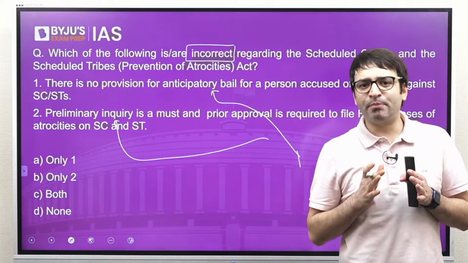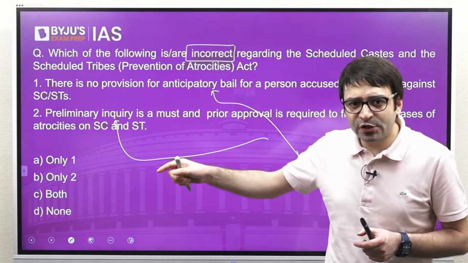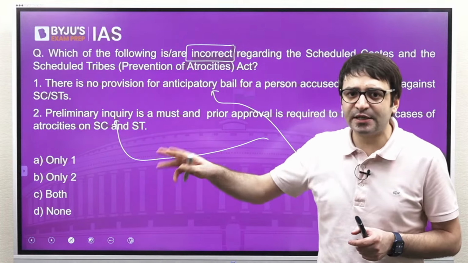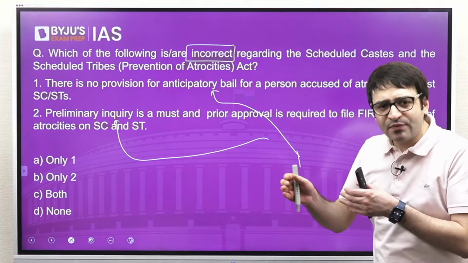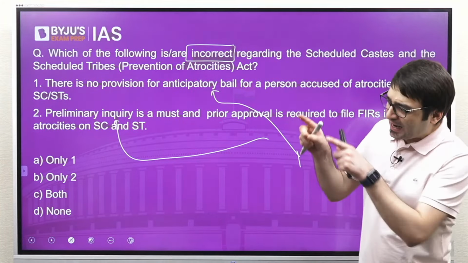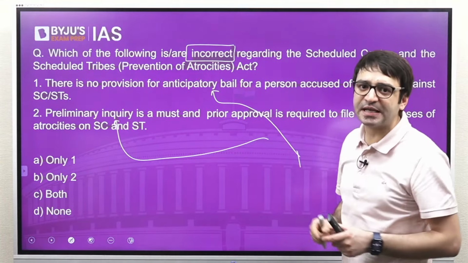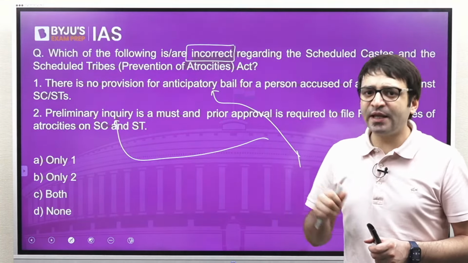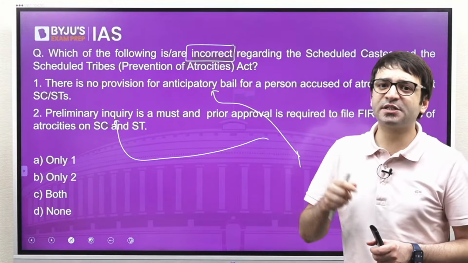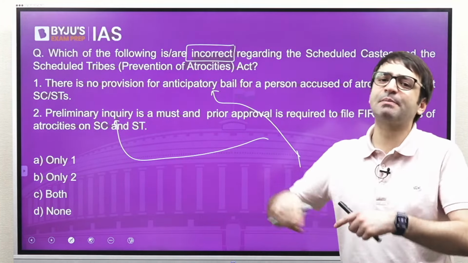Which means if I belong to the SC or ST community, and there is another individual who belongs to a non-SC, ST community, and we have a tussle, we are involved in a brawl or a fight, I can get this non-SC, ST individual arrested under the Atrocities Act. He won't get any bail, he won't even get an anticipatory bail, and ultimately this process becomes a punishment for this individual.